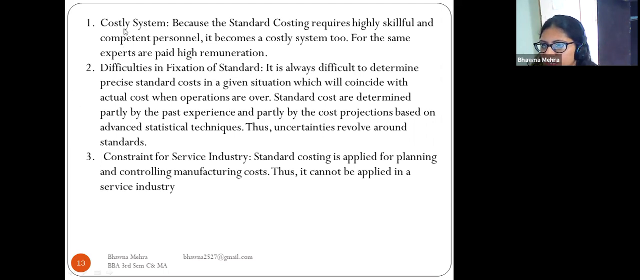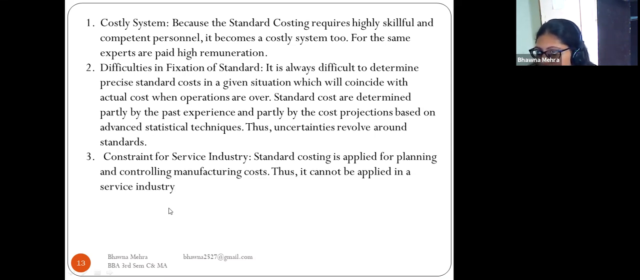So the first point of the standard costing is that it is a costly system. Because standard costing requires highly skillful and competent personnel, it becomes a costly system too, for the same experts are paid high remuneration. We have to pay high salaries and high wages to the experts appointed for standard costing.